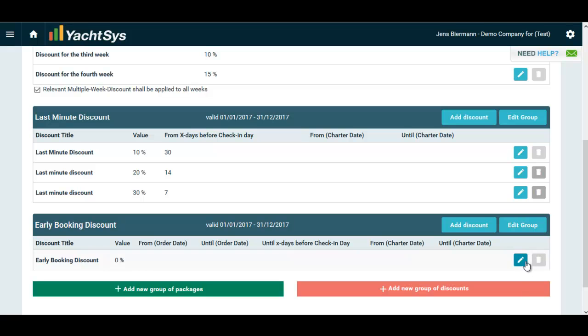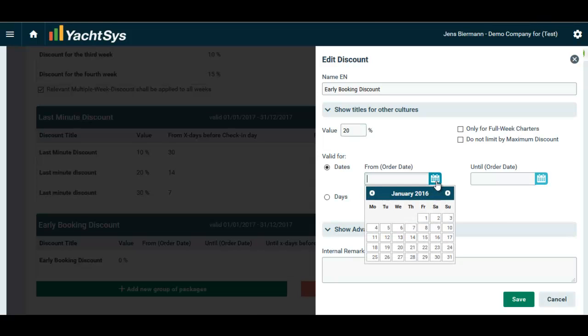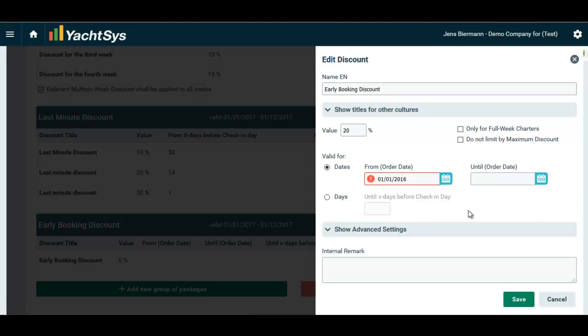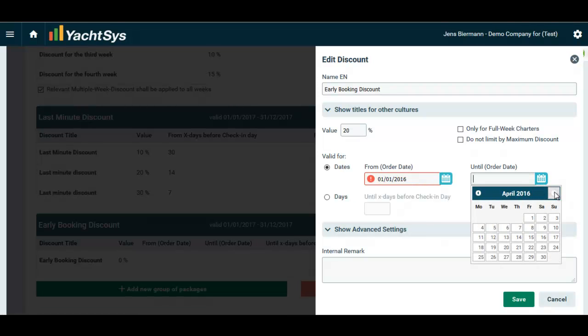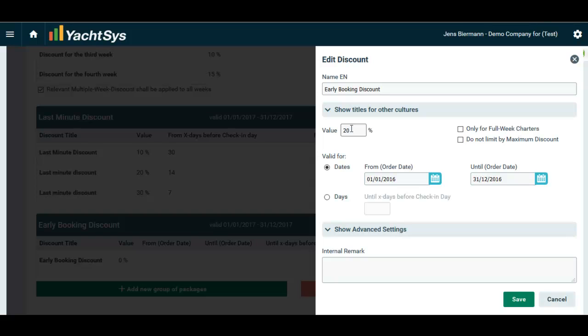So I start with a nice discount, for example a 20% discount for charters from date to day. Okay, and I set up date end of this year. Please remember we are now in 2016 and I set up discounts for the catalog in 2017. So if I define here the 31 December of 2016, I would give a 20% discount for all charter in this year 2016 for the charter period in 2017.